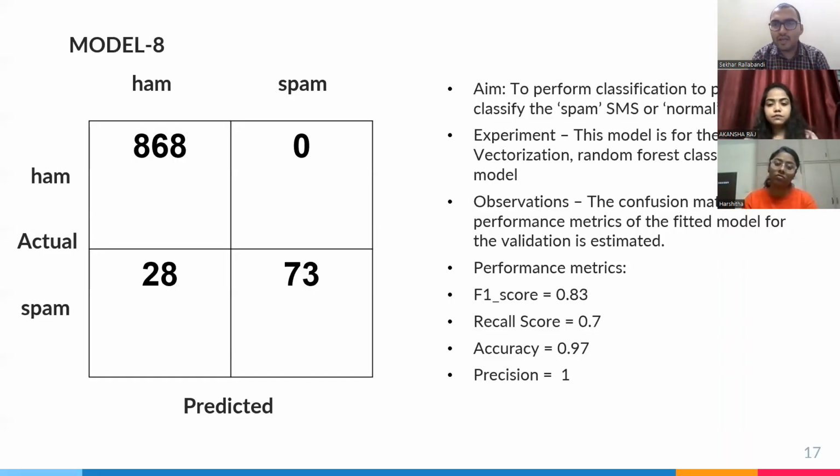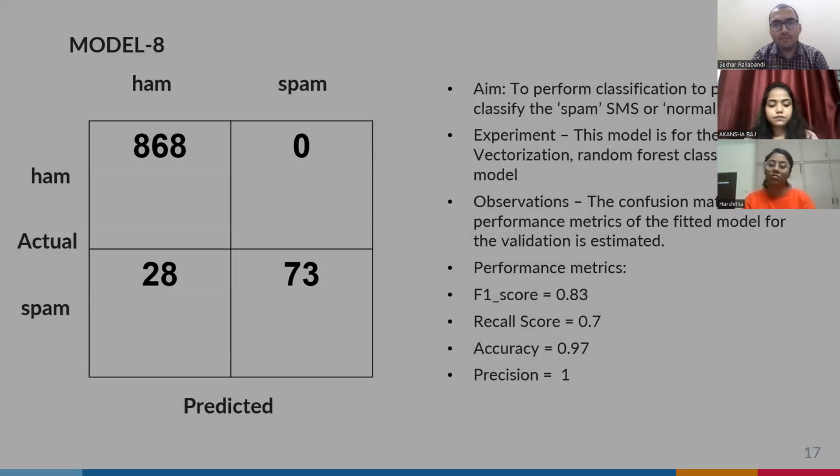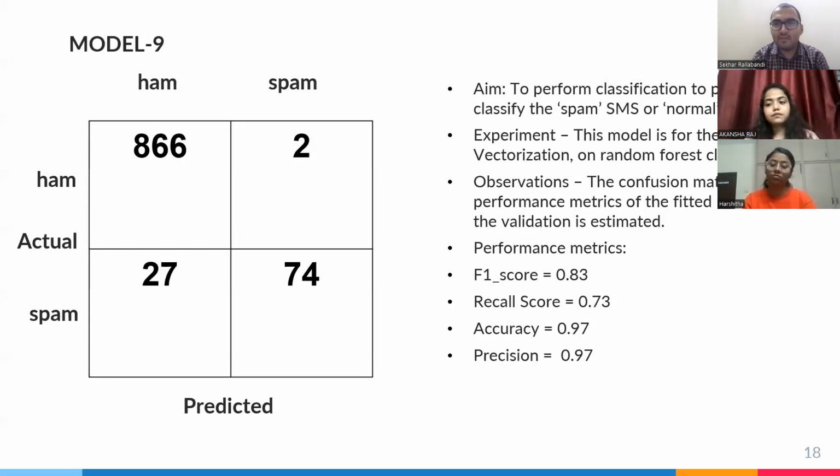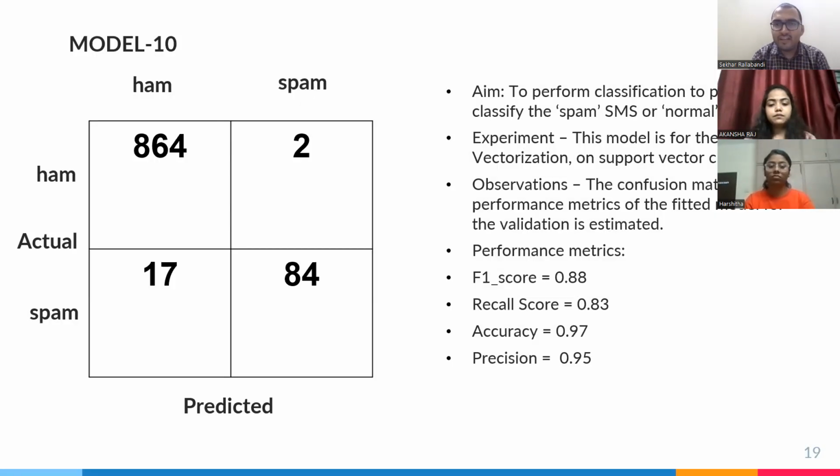Then model 8, TF-IDF vectorization on a random forest classifier. The false positives are very high, 28. Moving on to the next model, TF-IDF-PCA with a random forest classifier, this is also not performing better compared to the previous models. Then TF-PCA on a support vector classifier is performing on par with the initial models.